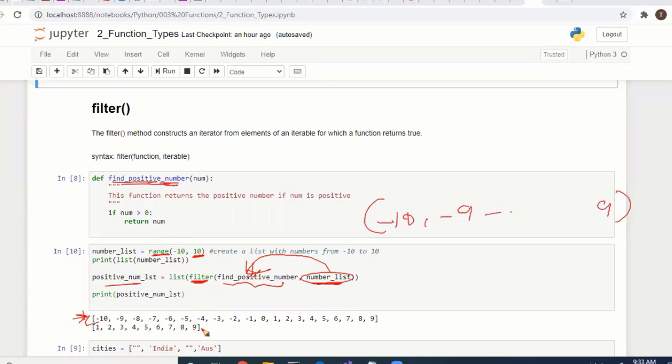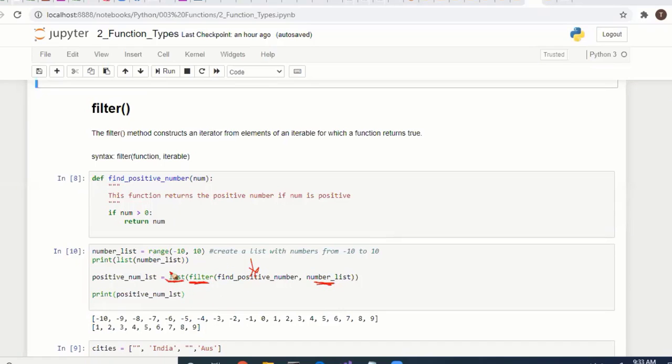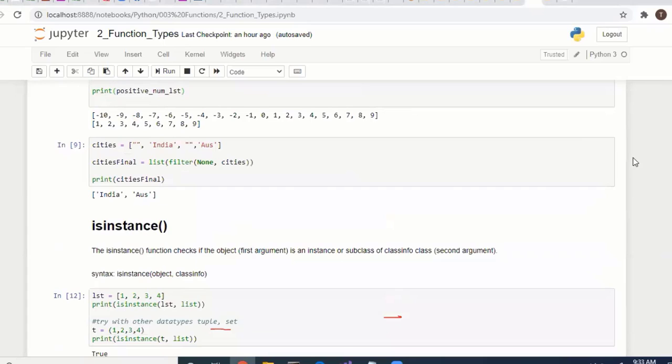If it is positive, it returns it. We are applying this function on each item, and it will filter the values, that's it. We are converting the end result into a list. So you can go through this example, applying a condition with filter to select particular values.